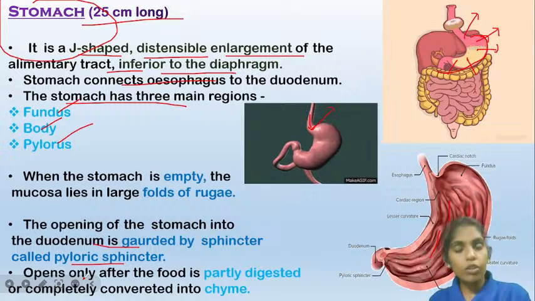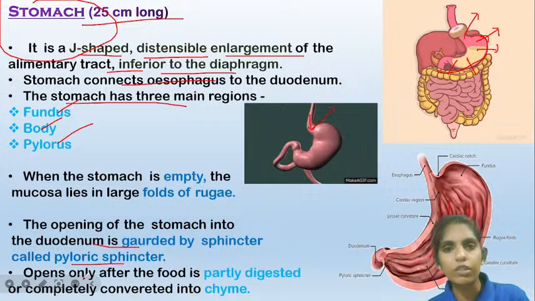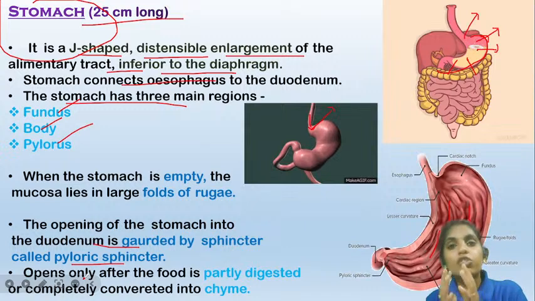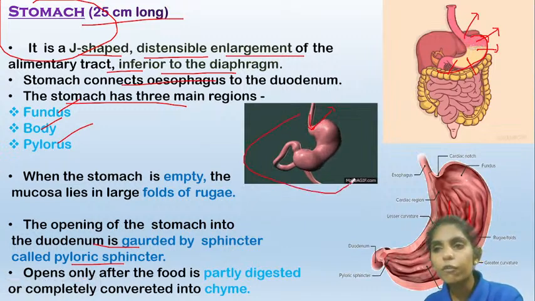If you remember, I told you earlier that the stomach contains an extra muscle layer, the oblique muscle layer. So what is the use of this oblique muscle layer? Why is it present only in the stomach? The stomach performs movements known as churning movements. Here you can see how the stomach is churning the food.